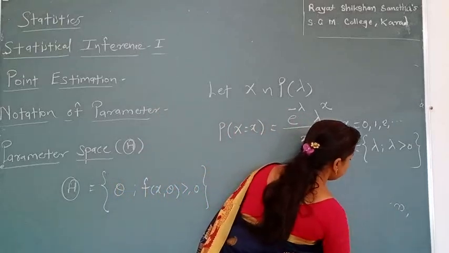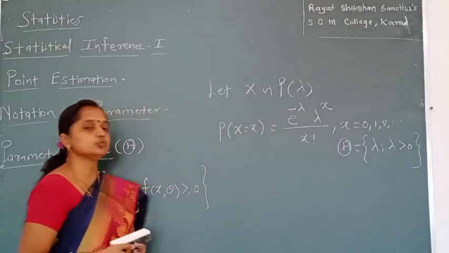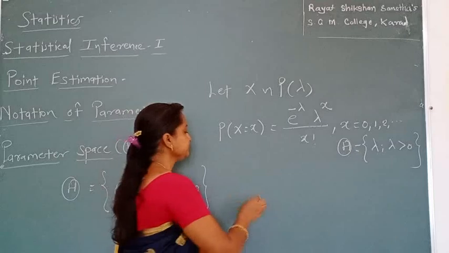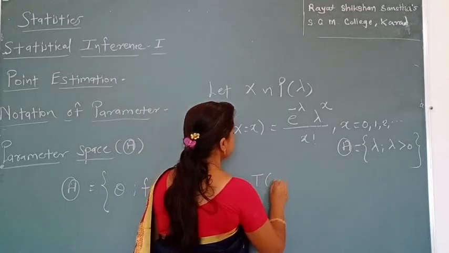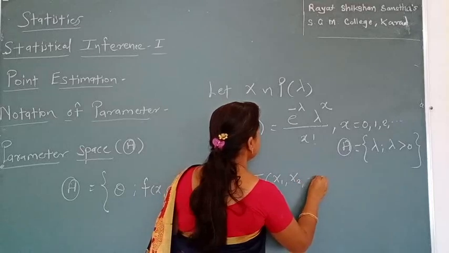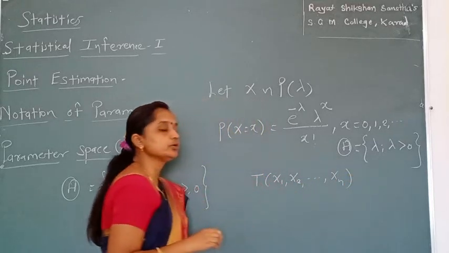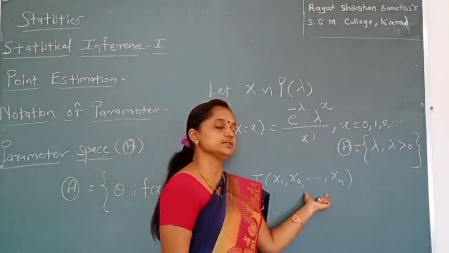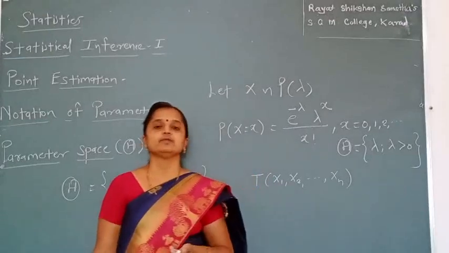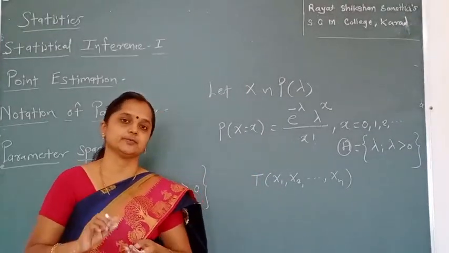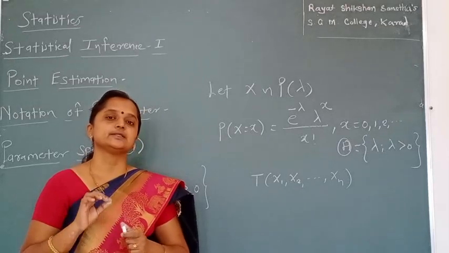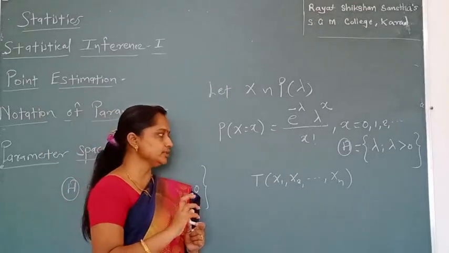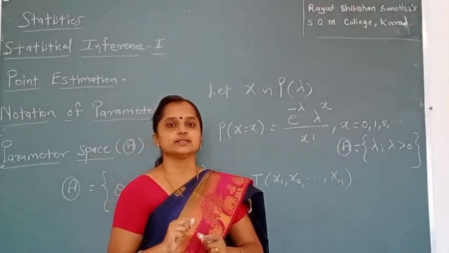Then how to estimate this parameter lambda? That problem is known as the general problem of estimation. For that purpose we define a statistic T of x1, x2, ..., xn, which depends on your population. That statistic is computed from the random sample x1, x2, ..., xn. You have seen the definition of statistic in previous years. What is meant by statistic? A statistic is a quantity calculated from data. That quantity is known as a statistic.